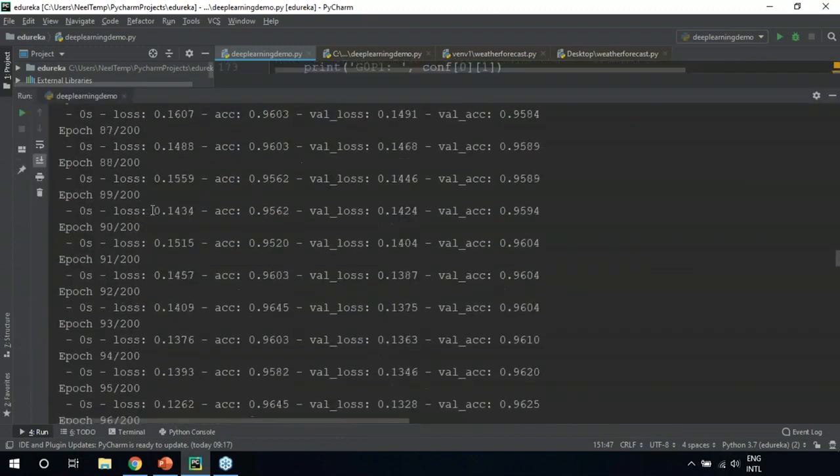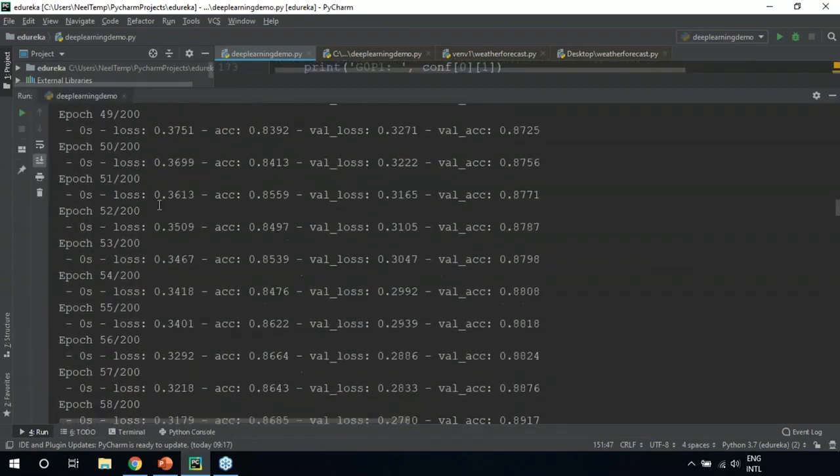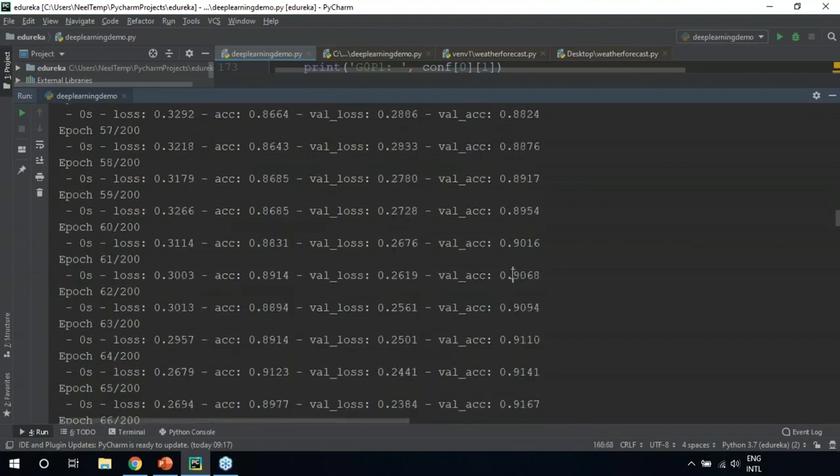So guys, these are all our epochs, basically the 200 iterations that we went through, right? This is the 50th iteration, showing us our loss, and it's showing us our accuracy as well. Right here we have 88%, 90%, 92%.